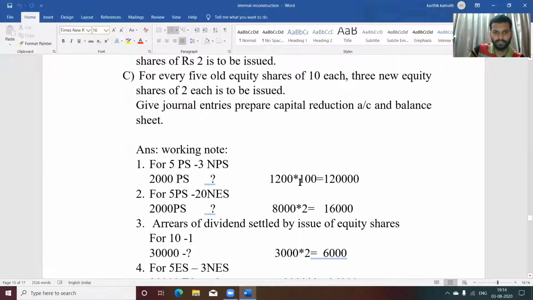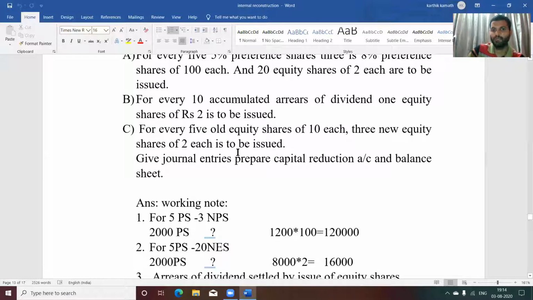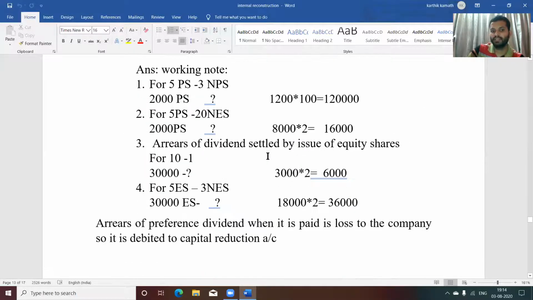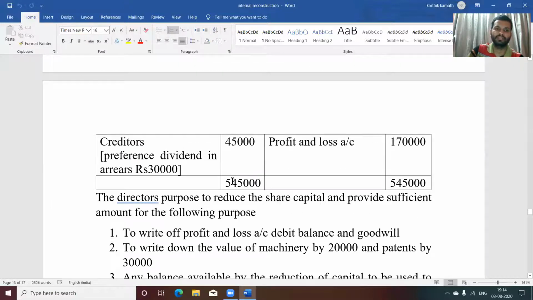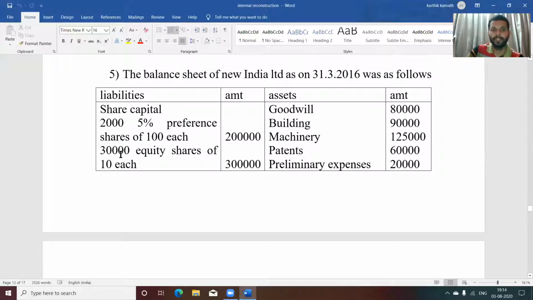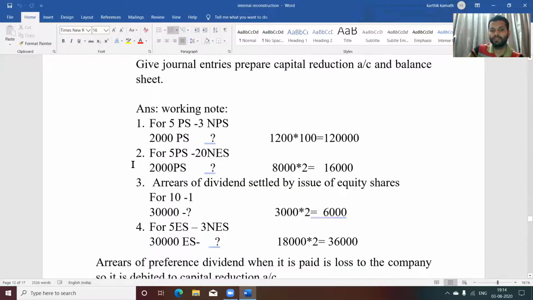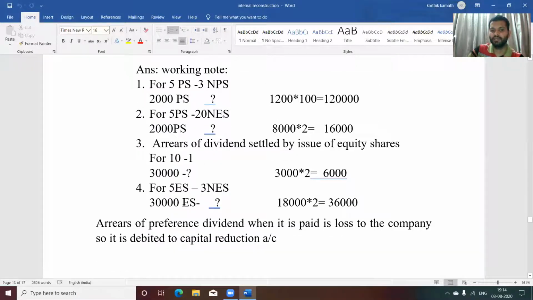Now the next adjustment you need to see, for every 5 old equity shares of 10 each, 3 new equity shares of 2 each are to be issued. So for 5 equity shares, 3 new equity shares are issued. The total number of equity shares given in the balance sheet is 30,000, given on the liability side. For 30,000, how much? 30,000 into 3, 90,000 divided by 5, that is 18,000. 18,000 into 2, that is 36,000.